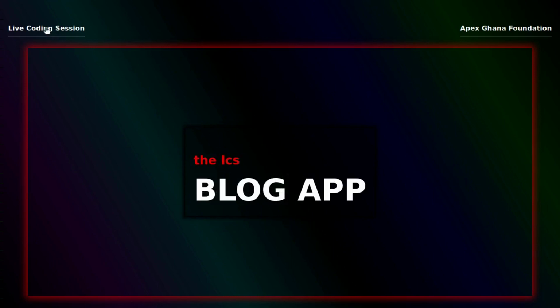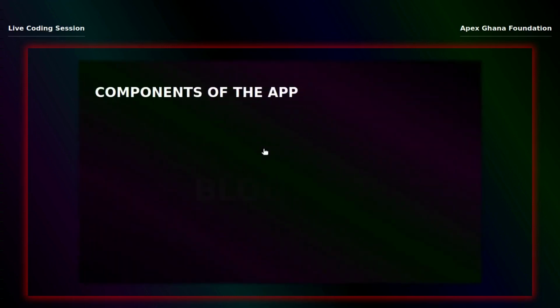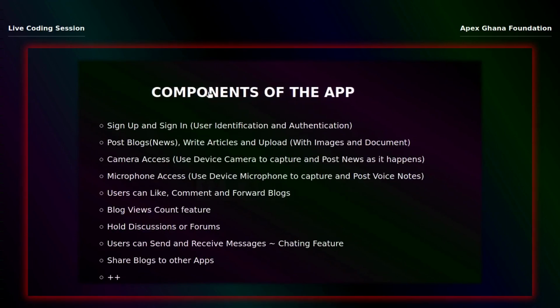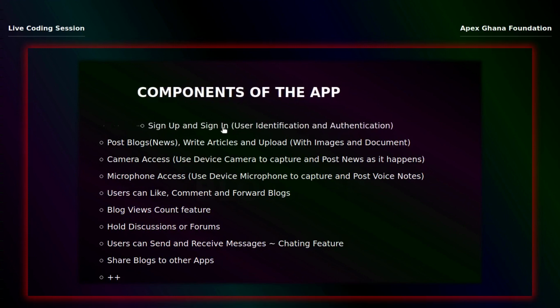Now let's move on to the components of the app we are going to make. What are we going to do? I said we are going to make an app of apps. First of all, the functionalities of our app: the first one is a sign in and sign up feature, user identification and authentication.